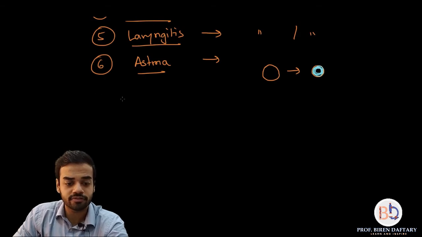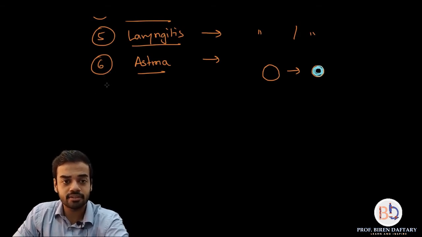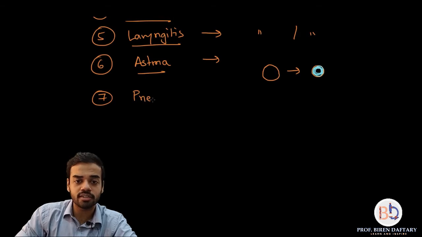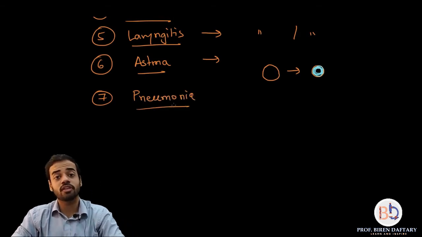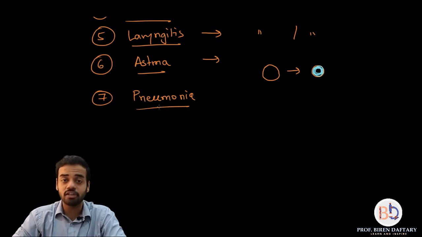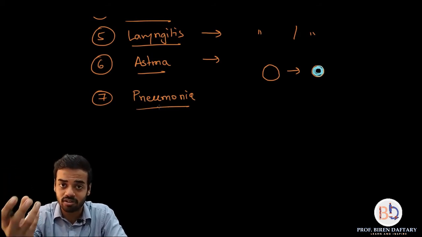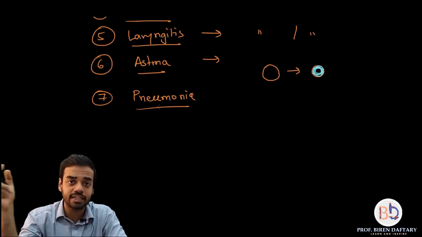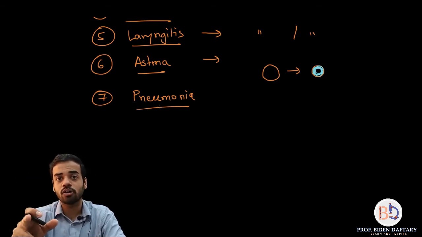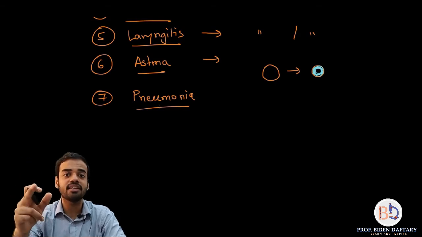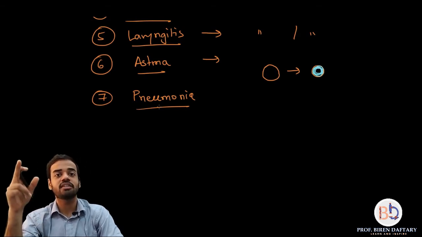Next disorder is probably one of the most severe or most dangerous disorders of this group which we have studied, and that is called pneumonia. Pneumonia is inflammation of the lungs, or inflammation of the alveoli. See, anything related to alveoli is very dangerous, because alveoli are the principal respiratory organs. If your alveoli get damaged, you cannot transport oxygen into your blood, or remove carbon dioxide from the blood to outside. So if anything is affecting your alveoli, then it is a very severe disorder.